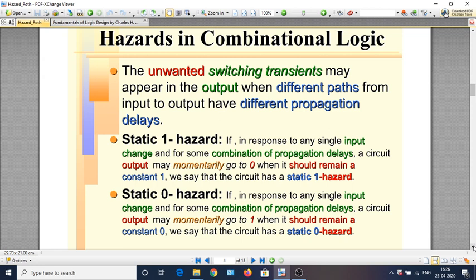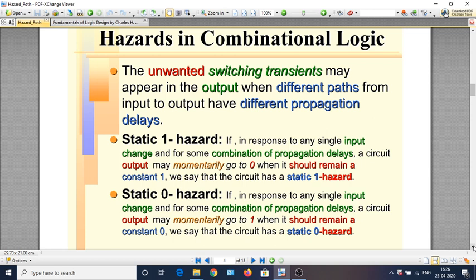Similarly, you draw another circuit in which you have an AND gate. One of the inputs to the AND gate is a variable X, while the other input is the variable X complement. X complement is obtained from X through a NOT gate.